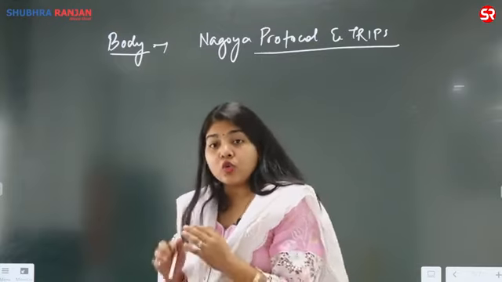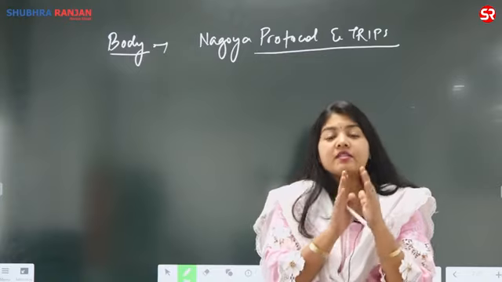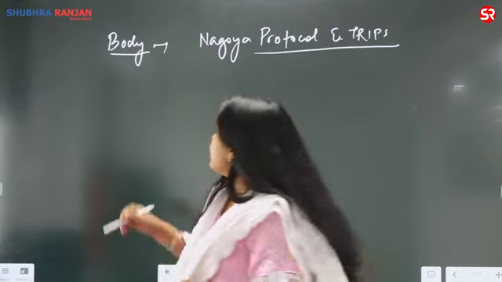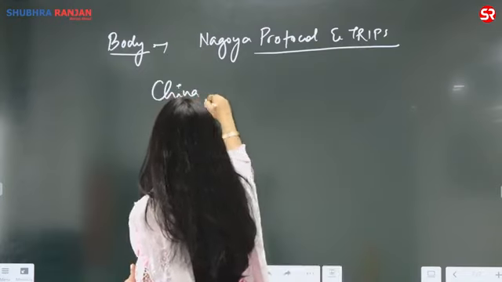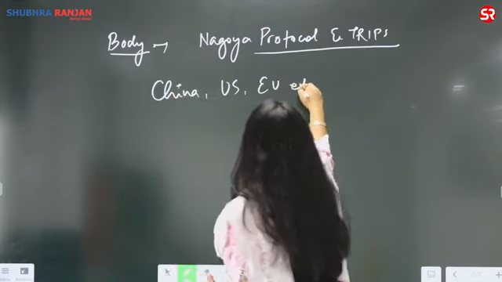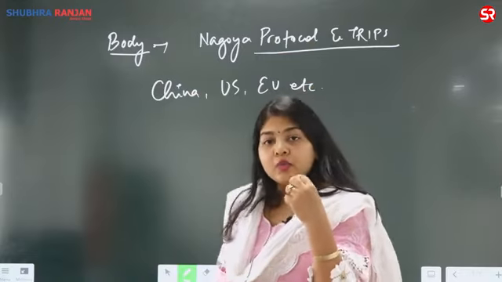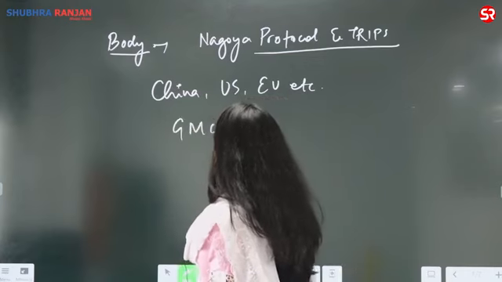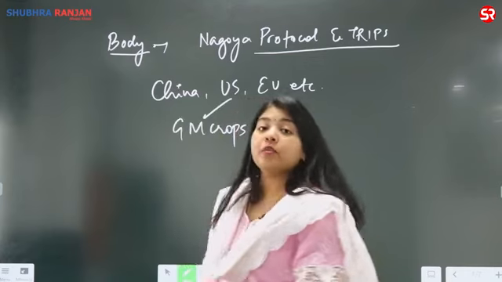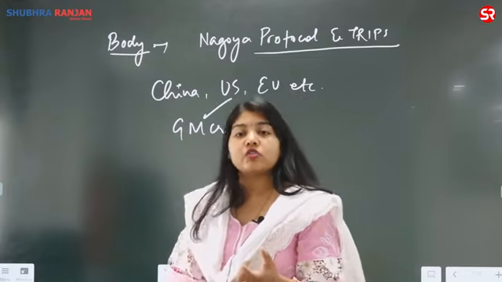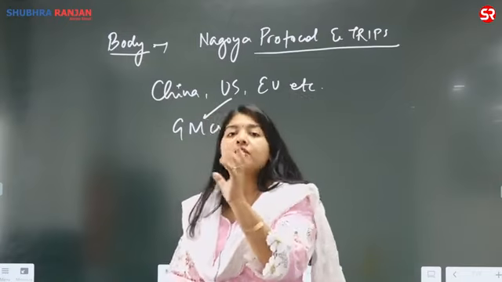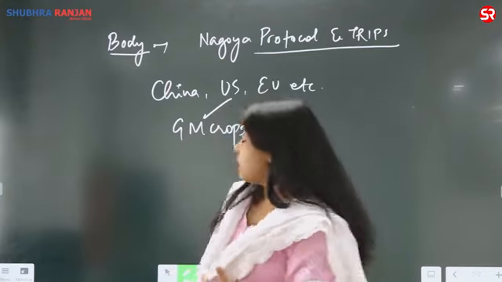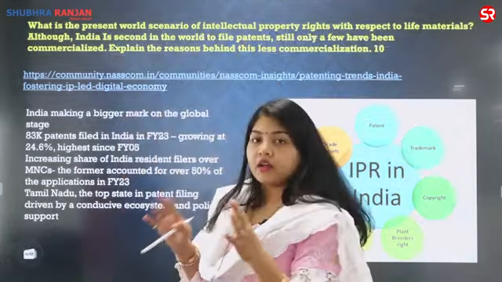Then you can say that globally the countries which have the highest investment in the areas of biotechnology or modification of the living systems are China, USA, EU, etc. The US is one of the largest producers of genetically modified crops. Although in many US states it is not allowed, it is the largest producer as well as exporter. So on the global platform, these are the protocols which govern the usage of living products.